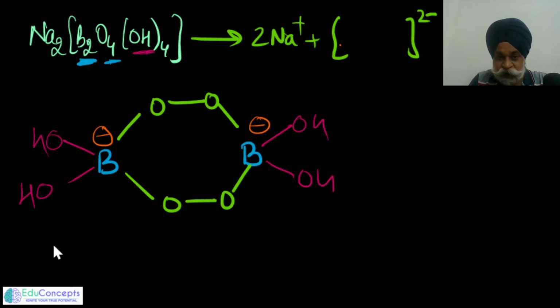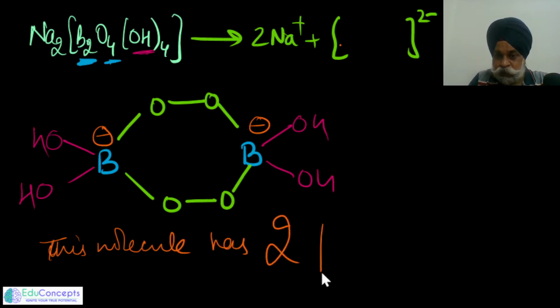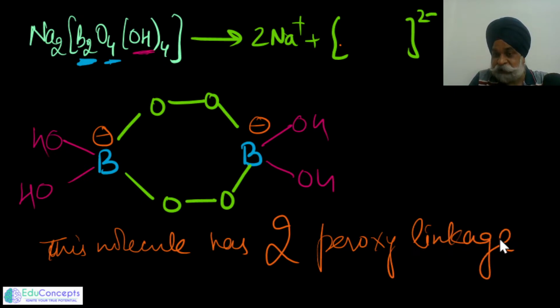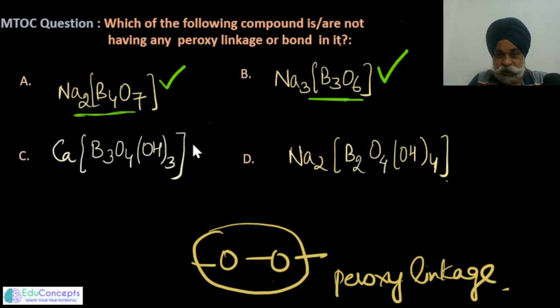So we found that this molecule has 2 peroxy linkages, and that means this would not be our answer to this question. So let me look at the other options. This did not have any peroxy linkage.